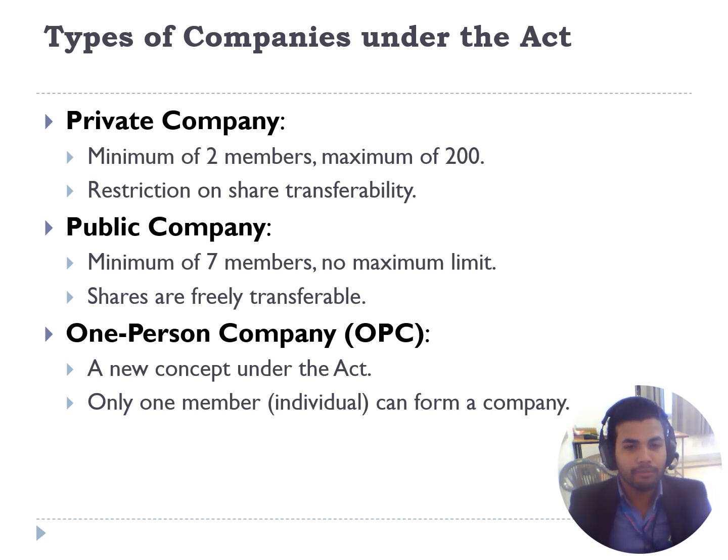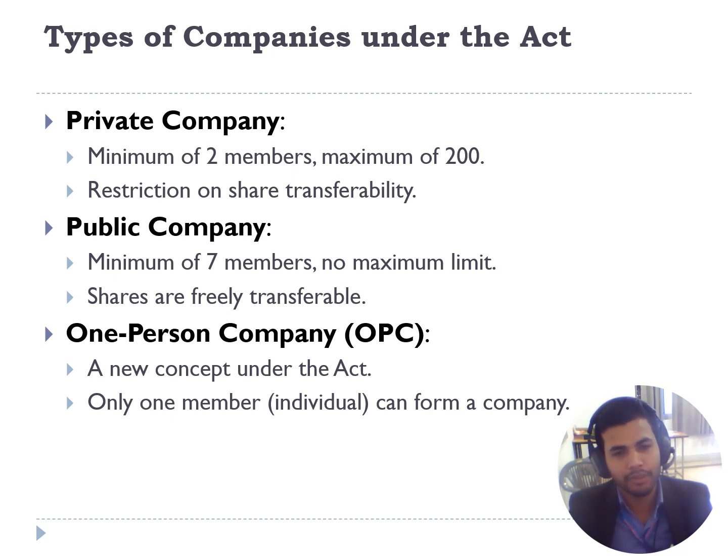Then the third type of company is the private company. Private company means where the minimum number of members in the company is 2 and the maximum number of members is 200. So in the private company, on the basis of members, it has been limited from 2 members to 200. This is a private company. If there is only one member, then it will be a one person company. If a company has a minimum of 7 members and no maximum limit, it depends on the memorandum of association or the resolution passed by the directors.